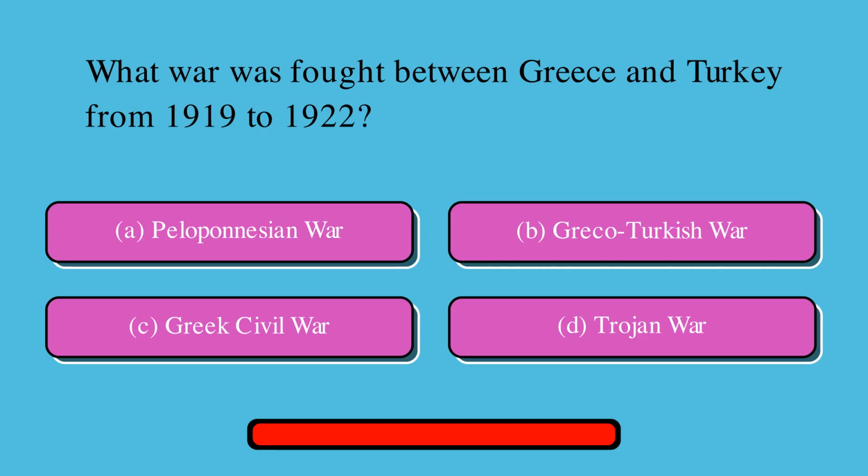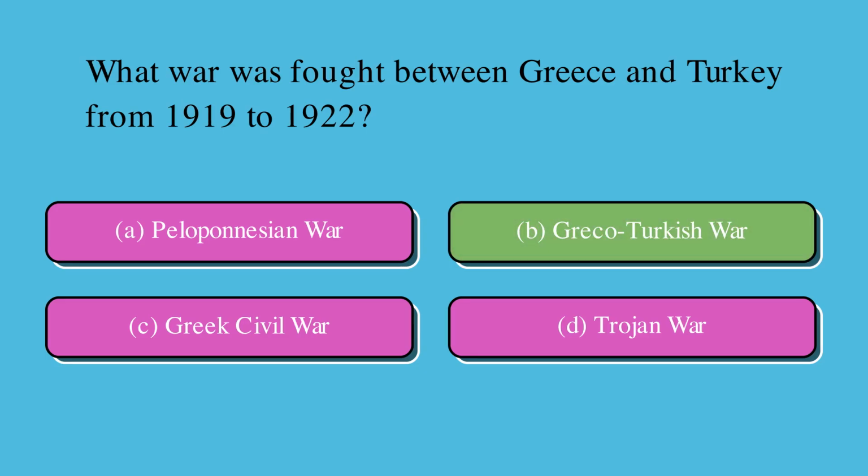Which war was fought between Greece and Turkey from 1919 to 1922? Is it A. Peloponnesian War, or B. Greco-Turkish War, or C. Greek Civil War, or D. Trojan War? Correct answer is B, Greco-Turkish War.